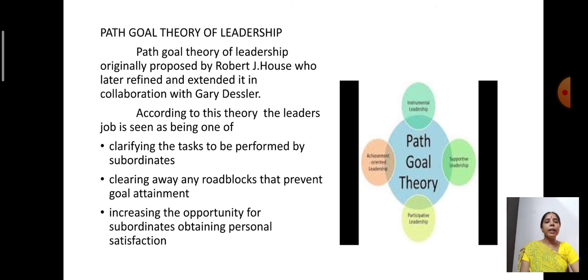Now, path goal theory has become most popular because of its simplicity. It is saying in simple words that let the child walk by himself. Let the subordinate do the work by himself. You are only like a parent. Guide the subordinate.